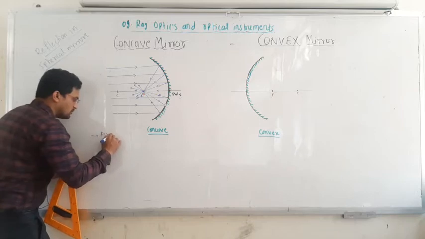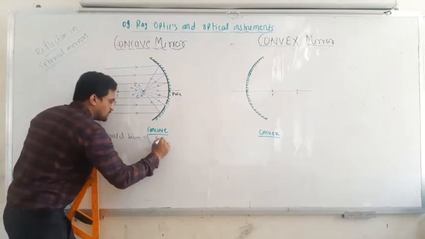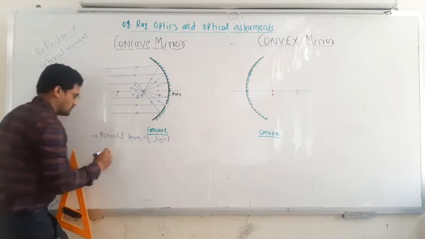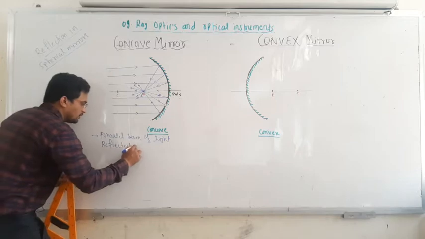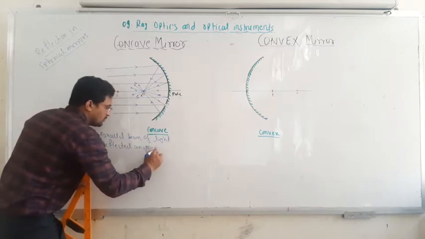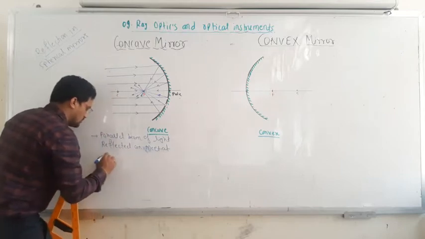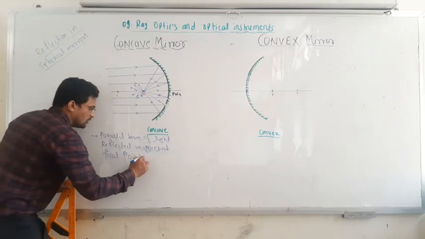Okay, so here in this case, a parallel beam of light is reflected and meets at the focal point, okay. It means what?